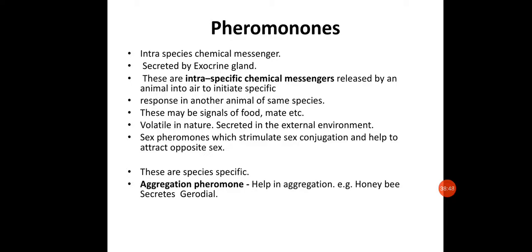These are volatile in nature and secreted directly into the external environment. They are not secreted into blood like the endocrine glands. This will be responsible for stimulating sex conjugation and helping to attract the opposite sex. Another form is the aggregation pheromones, which are responsible for the aggregation of all the bees, all the insects in a particular group. That's all for this particular topic.